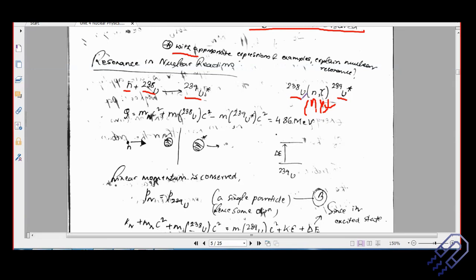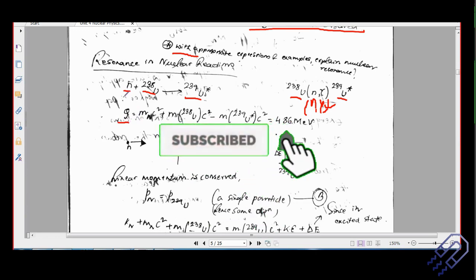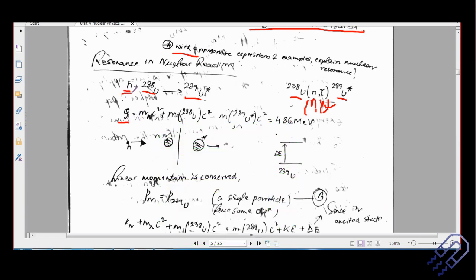Let's go step by step now. The first thing is we can write down the Q value. If you have any kind of nuclear reaction, we have something which we call the Q value. So what is a Q value? The Q value is the energy on the reactant side minus the energy on the product side. If that value is positive, we call it a favorable reaction, which means the reaction is energetically possible.